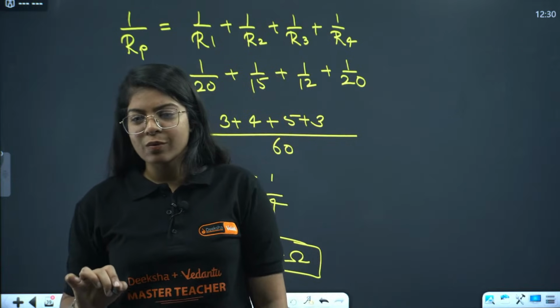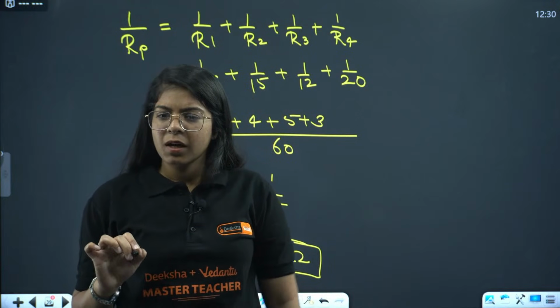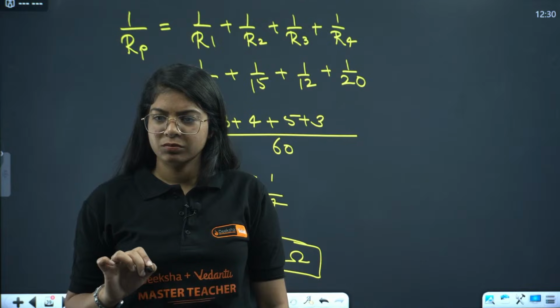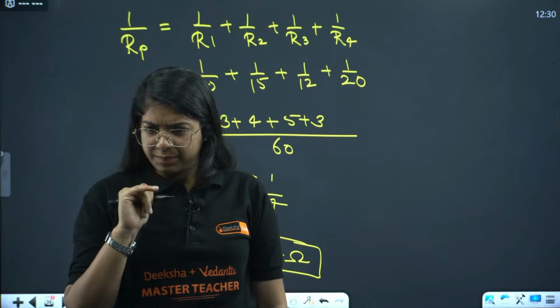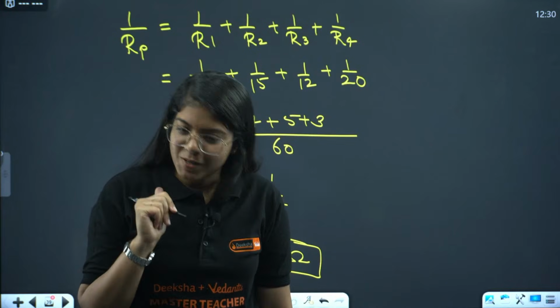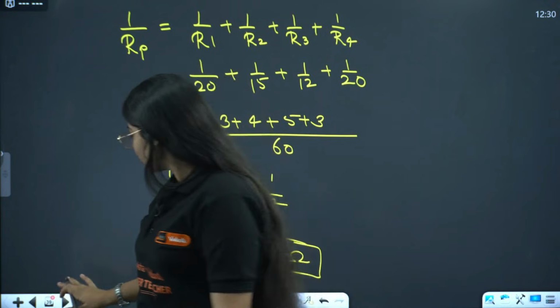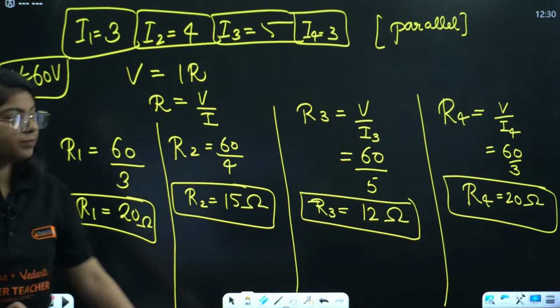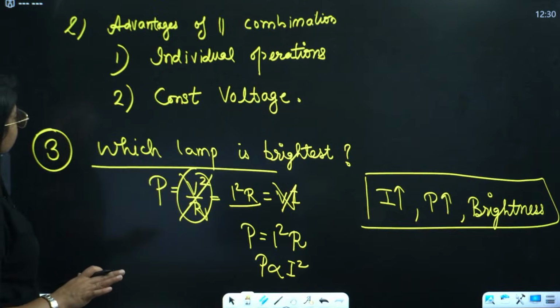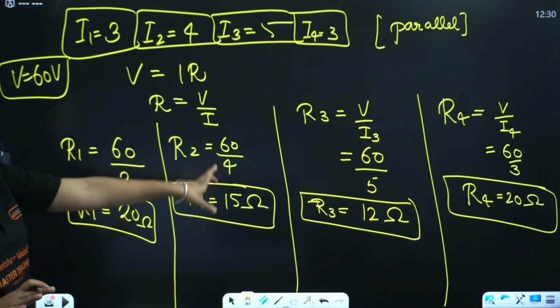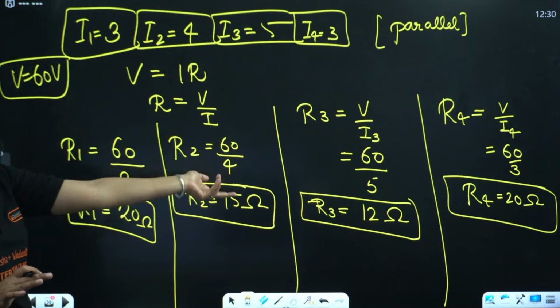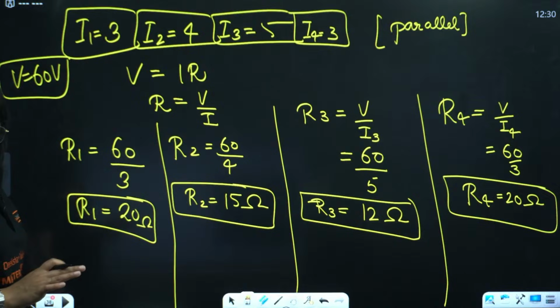B equals to 12. Hi Diksha, how are you? Now it's correct. Thank you, Sharma ji. B equals to 12. B will be 15, right? 60 divided by 4 will be 15. Yes, 4 ohm. Very good, very good.